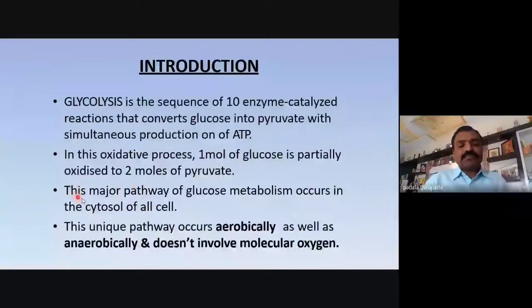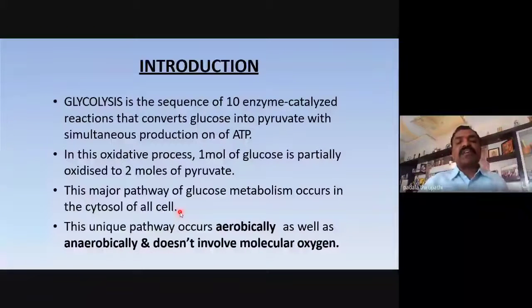This major pathway of glucose metabolism occurs in the cytosol of all cells, whether prokaryotic or eukaryotic, single-celled or multicellular organisms.